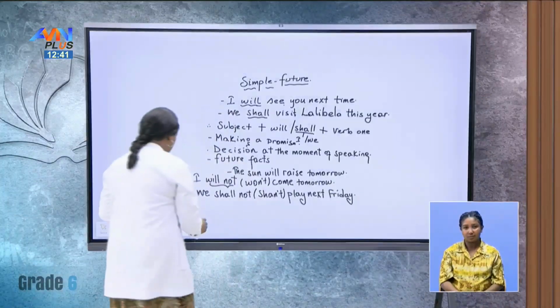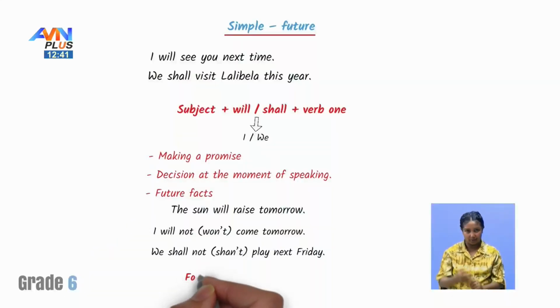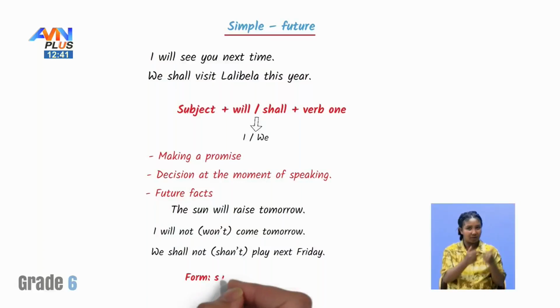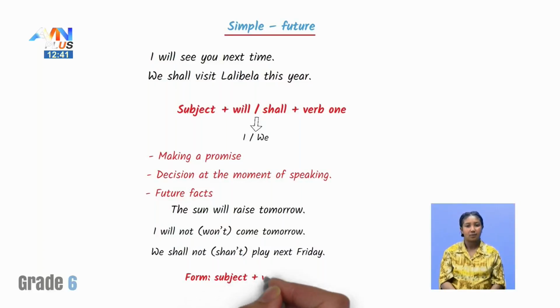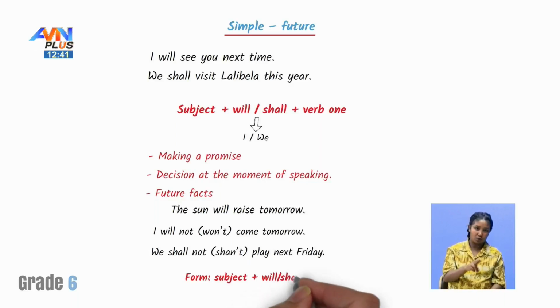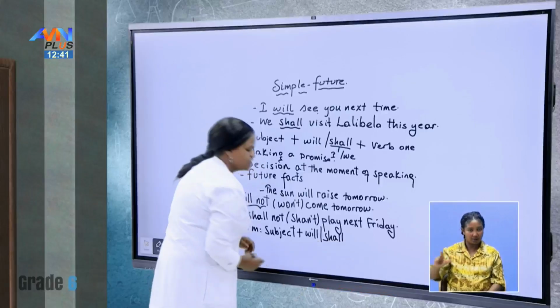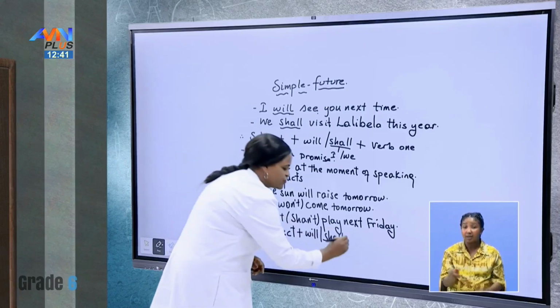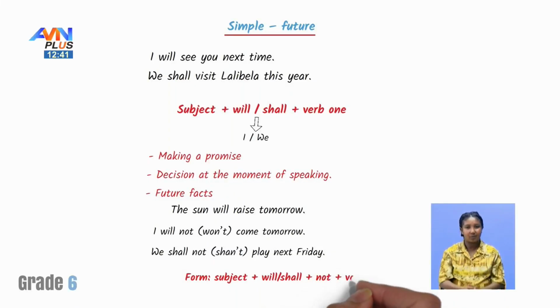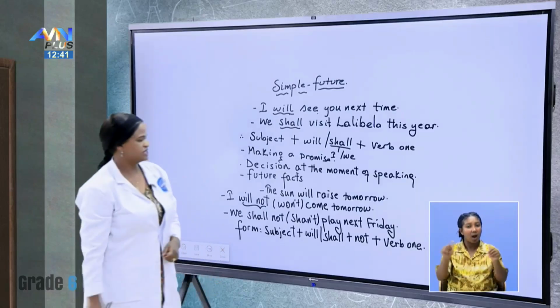And the form here is, yeah, form. Yes, we have a subject, yes, plus will or shall, yes, then the negative indicator word plus not, then the verb is verb 1. Very good. This is how we make it negative.